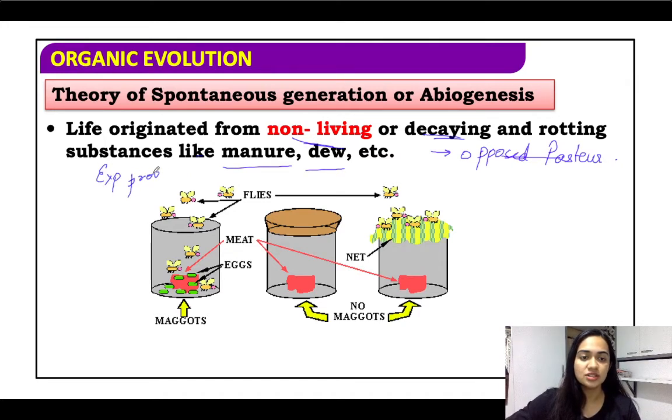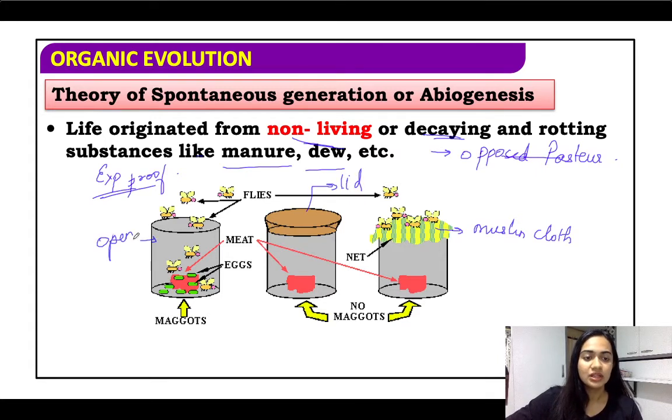So what is the experimental proof? Basically, flesh was taken, it was cooked, and three types of containers were taken. One was closed with a parchment lid, one was closed with muslin cloth, and one was left open. ठीक है. Now it was थोड़े टाइम तक इसे ऐसे ही रखा गया. Then we observe flies सबके ऊपर थे. मसलिन क्लॉथ के मेम्ब्रेन में थोड़े बहुत फ्लाइज दिखाई दिए, but they could not enter. There was a barrier. Here there were no flies because it had a lid completely covering it.